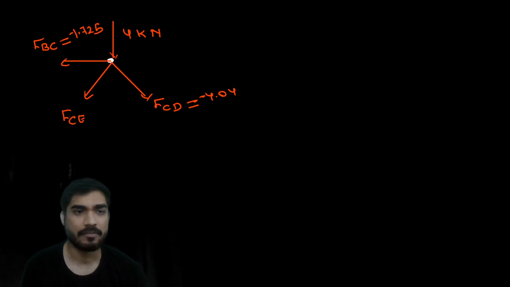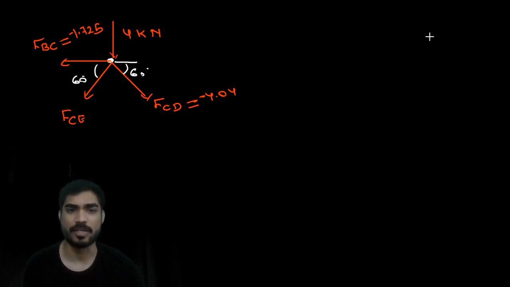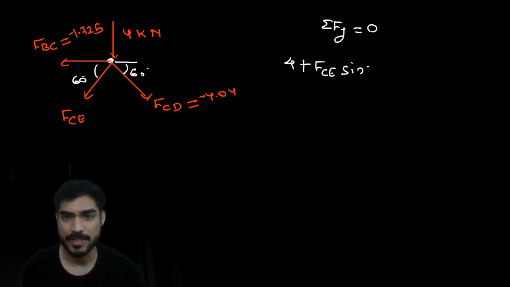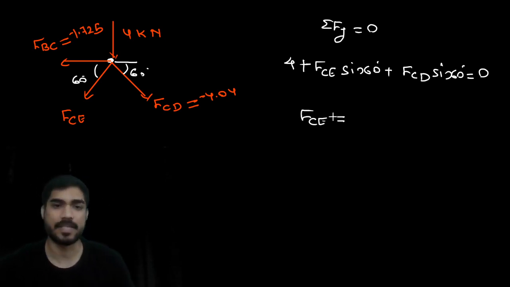Very simple. We know these angles. 60, this is also 60. So what you can use, summation of Fx, or you can use summation of Fy. Okay, so let me use summation of Fy equal to 0. So what you are going to get? 4 kilonewton plus FCE sin 60 plus FCD sin 60 equal to 0. So how much FCE will you get?